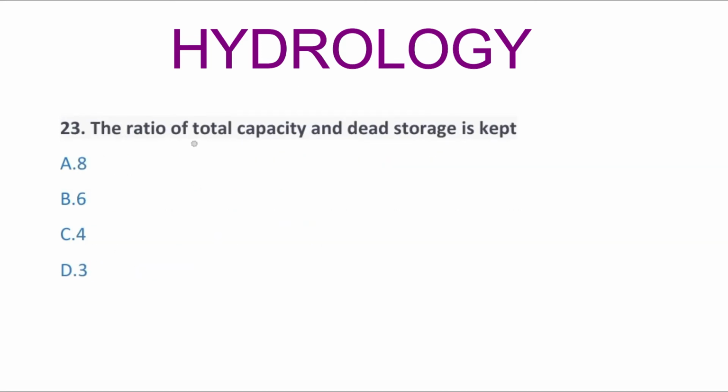So next question, the ratio of total capacity and dead storage is kept. Option A 8, option B 6, option C 4, option D 3. So the correct answer is option C, 4.